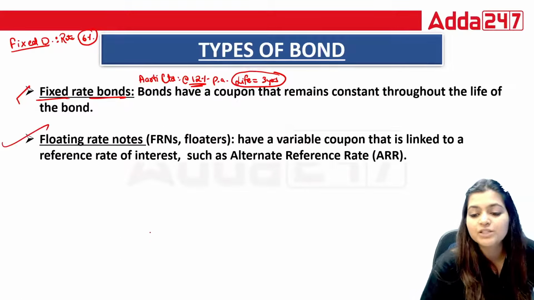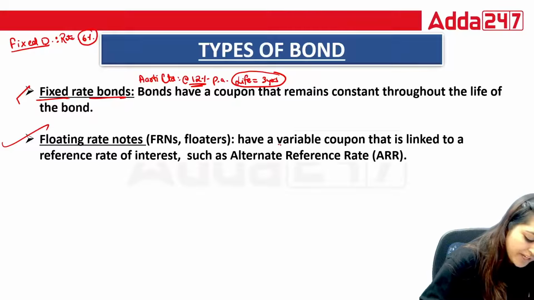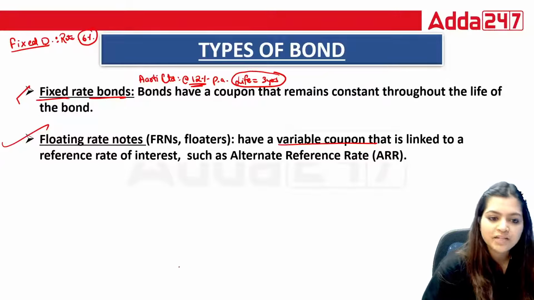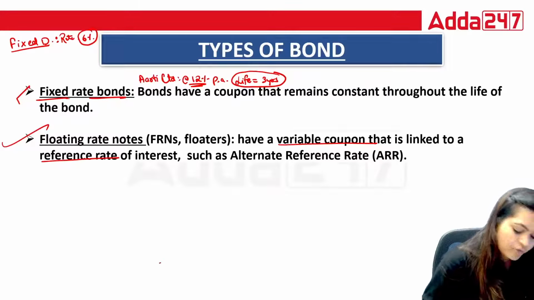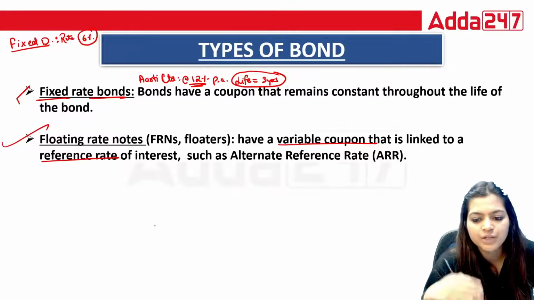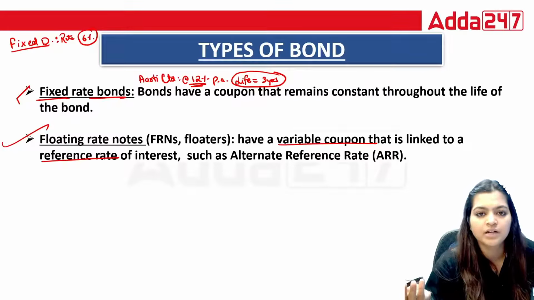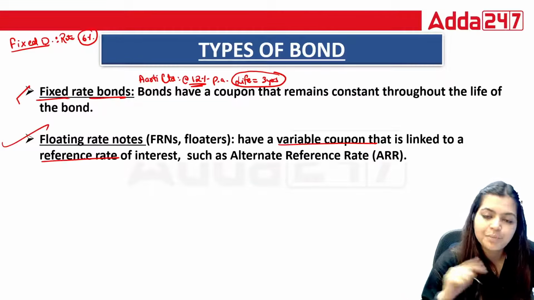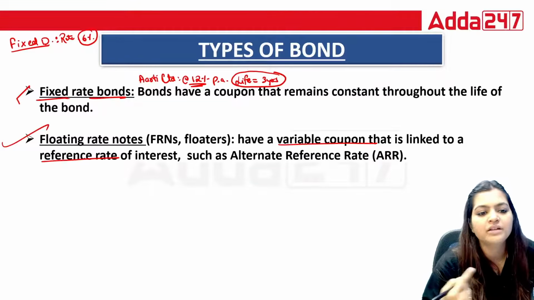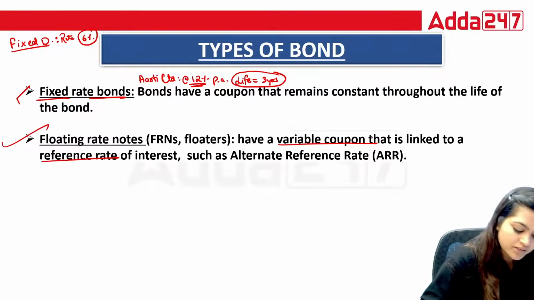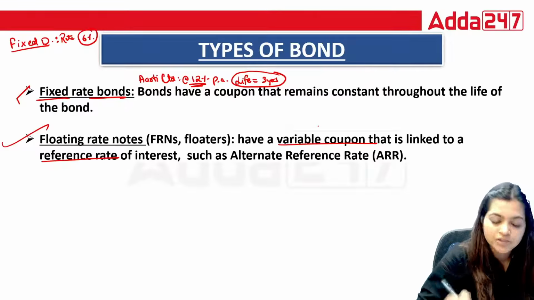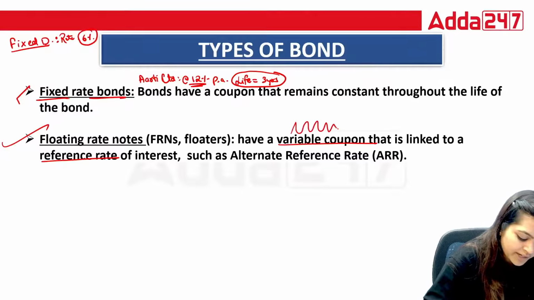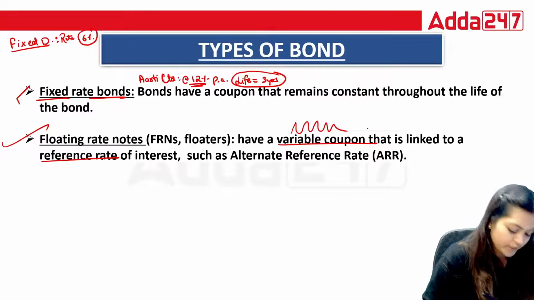Floating rate, fluctuating. Yes, this is a variable coupon which is linked to a reference rate of interest. If RBI is reducing their rate, they are reducing their rate too; if RBI is increasing, they are increasing their rate. As per that, you can see the adjustment in the rates also. The rate is not going to be constant. Here you can see fluctuating. That is your floating rate notes.